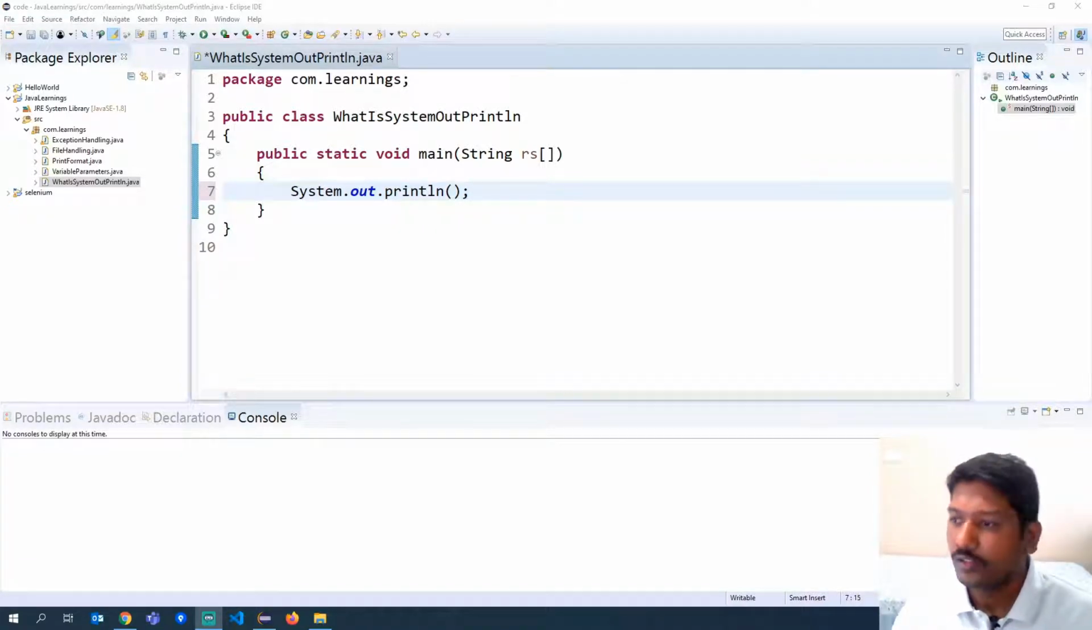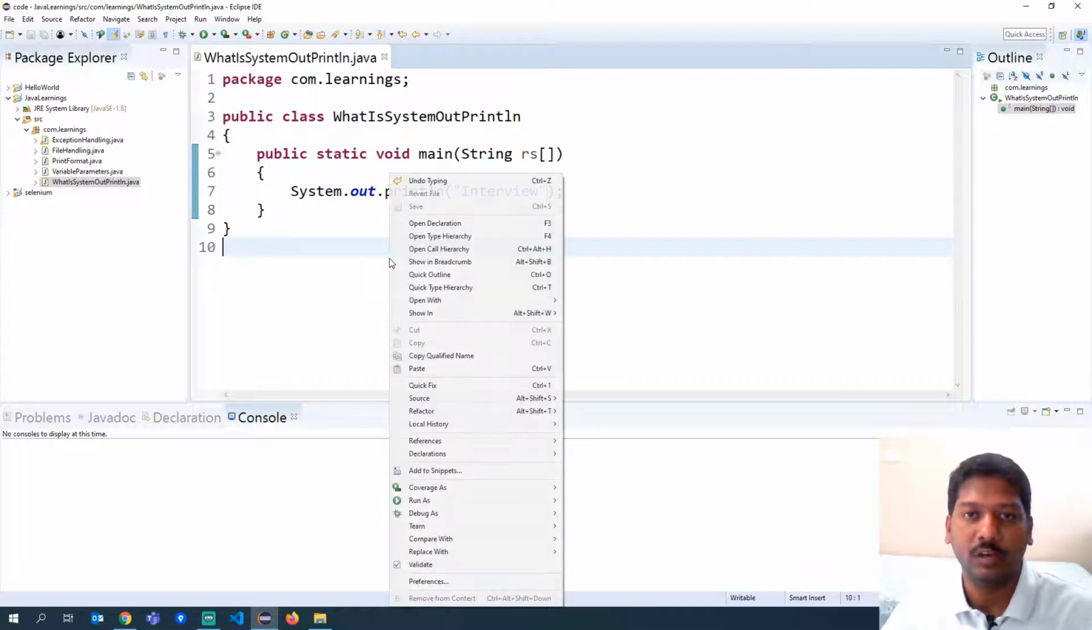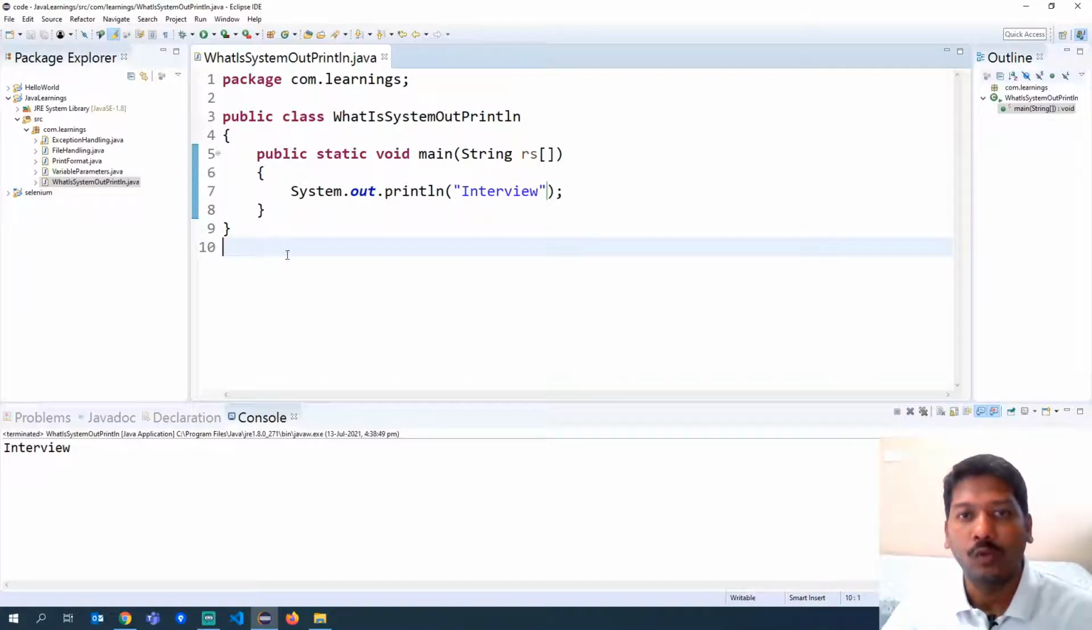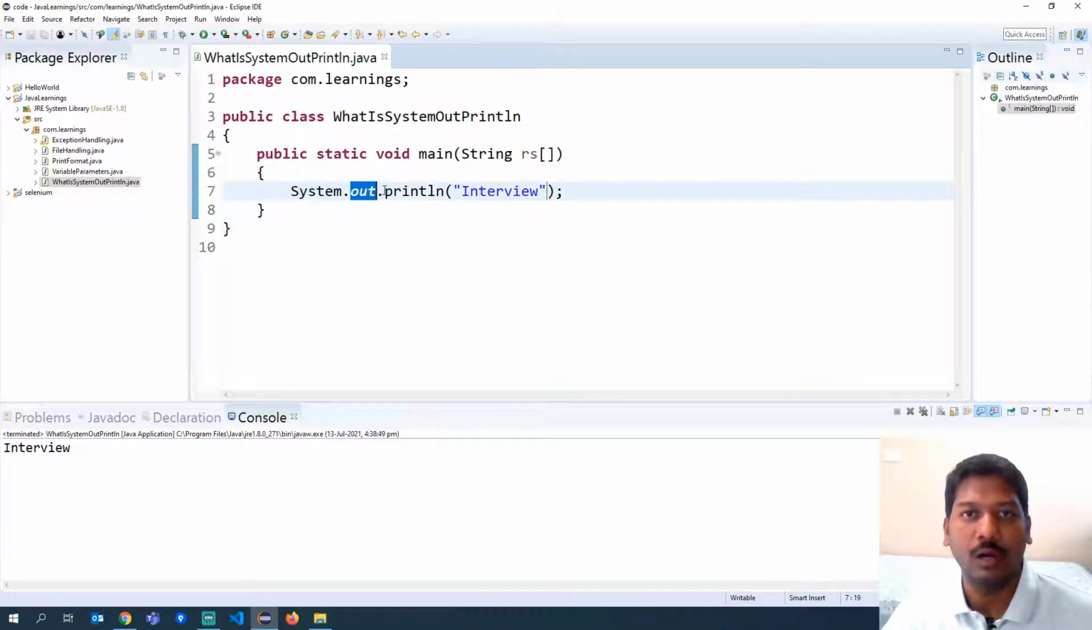So this is the statement we generally use, right? Let's first execute it and see what it does. It has printed "interview". Now we have to understand what these individual things are: system, out, and println.